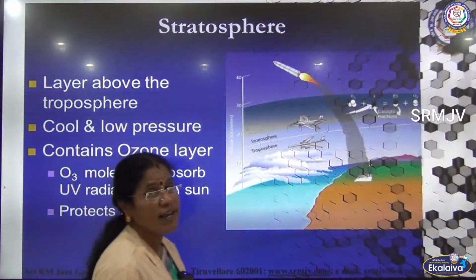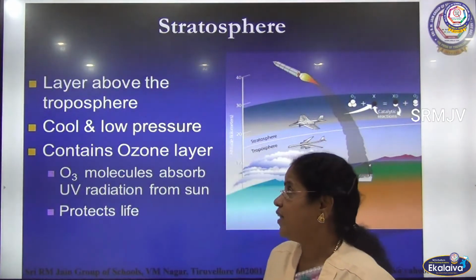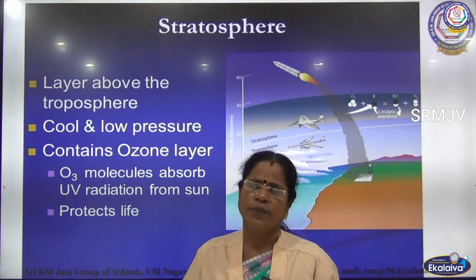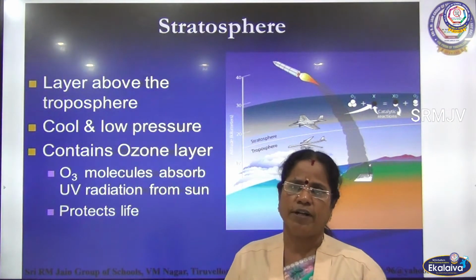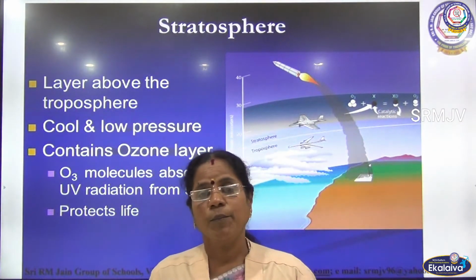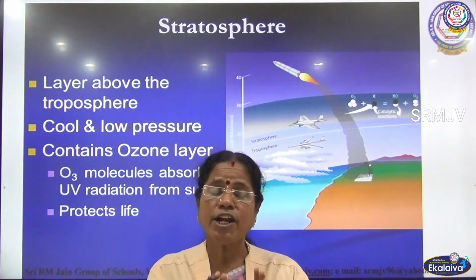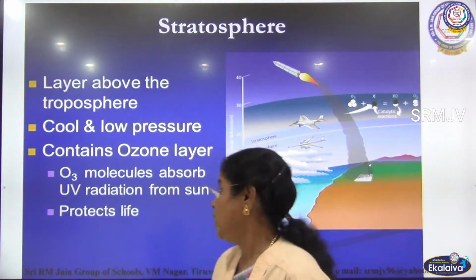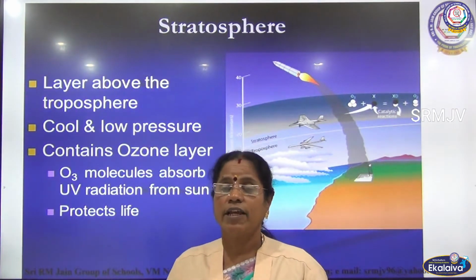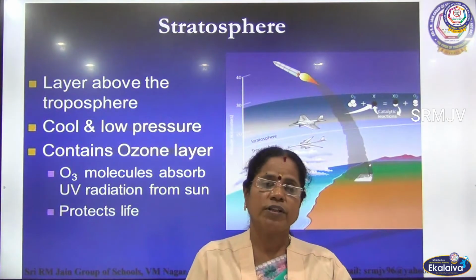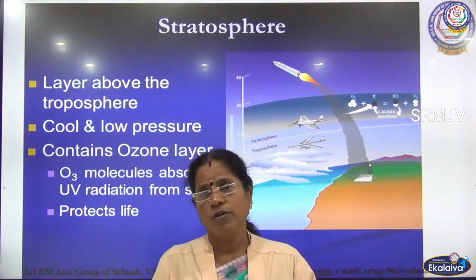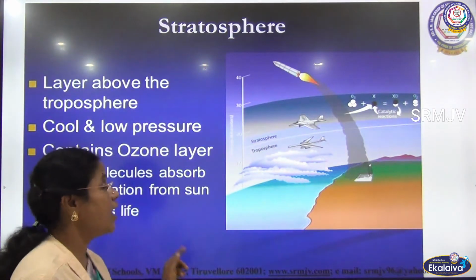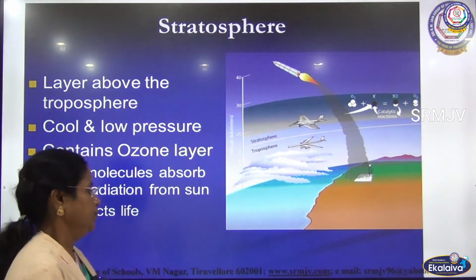Next we can see the stratosphere. The next layer is the layer above the troposphere. This layer is very important. Why is it very important? Because it contains greenhouse gases such as carbon dioxide and ozone. Without this layer, the earth would be too cold for living things to survive. So this layer is very important. It protects the life of the earth.